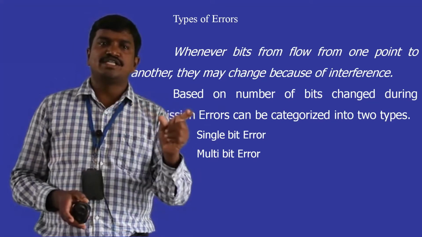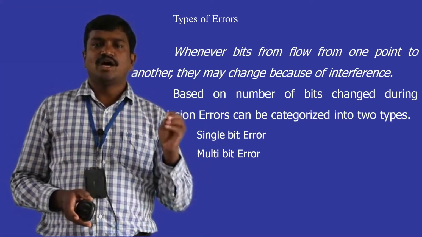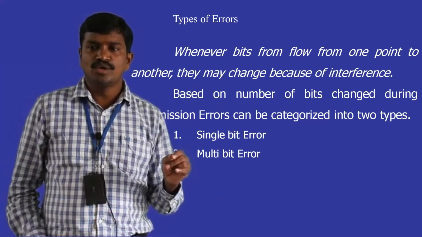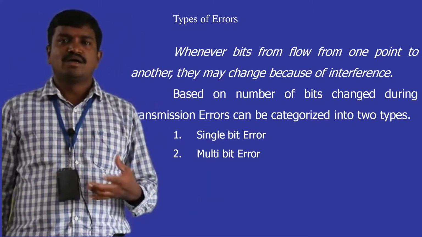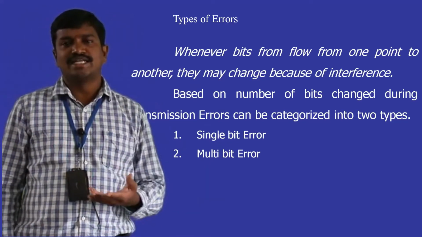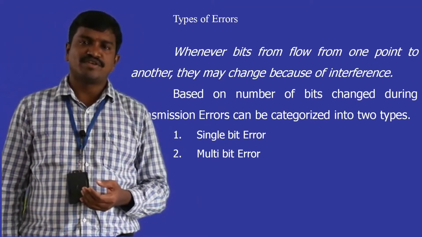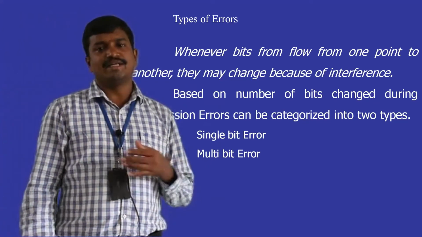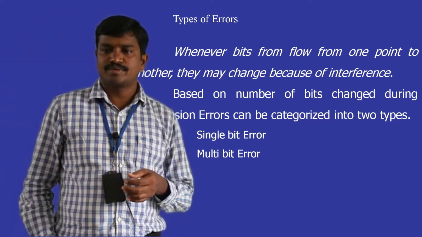When one data unit is on its way, how many errors there are, how they are detected and how they are corrected, all these things have to be recorded. So basically, based on the number of bits corrupted during data transmission because of these interferences, errors can be classified into two types: single bit error and multiple bit error. We will talk about them one by one.